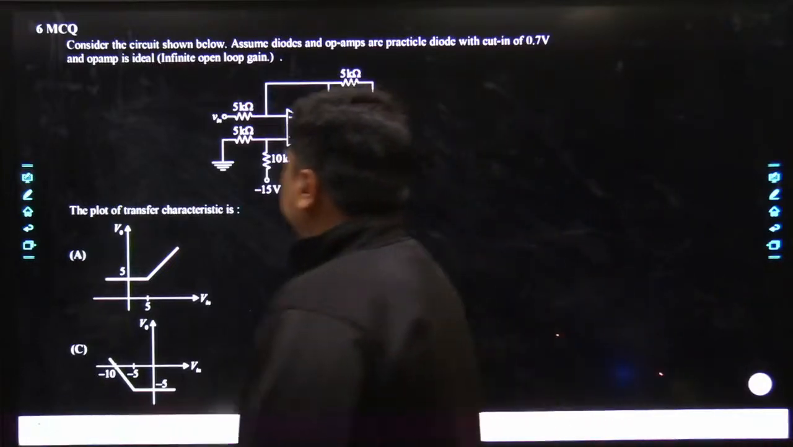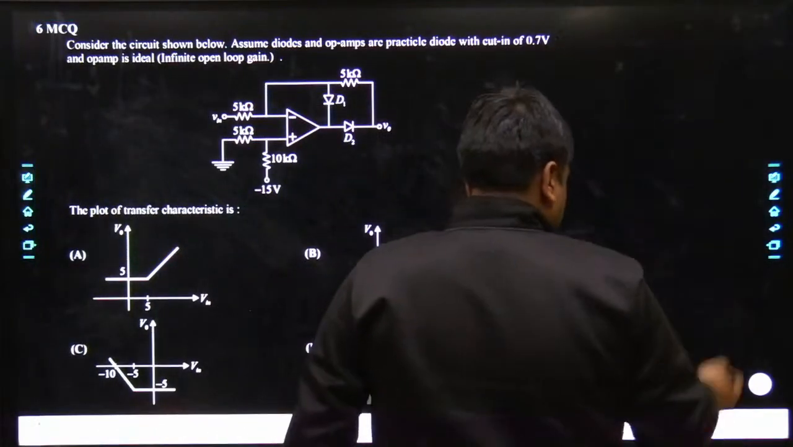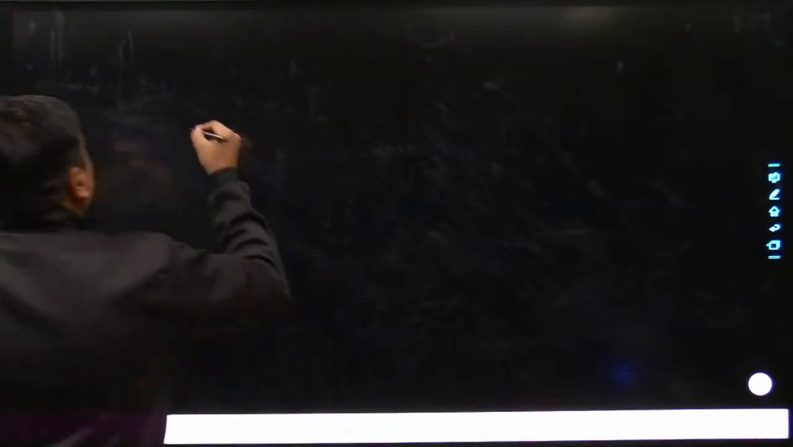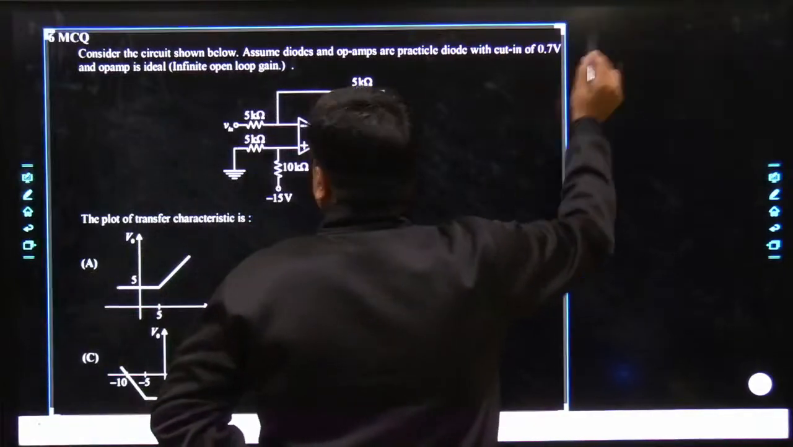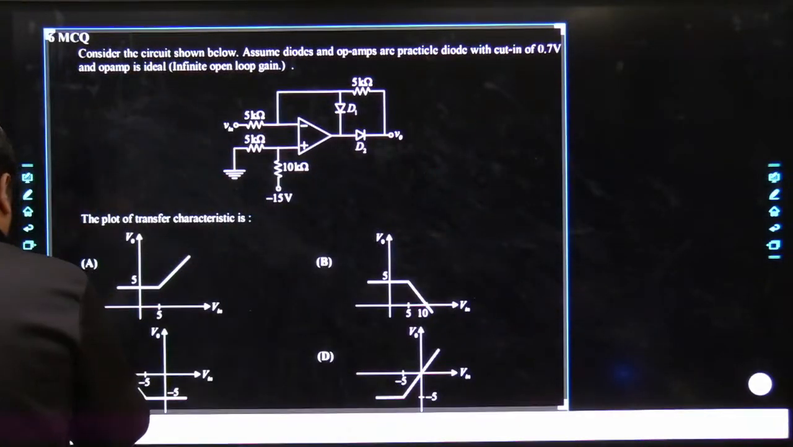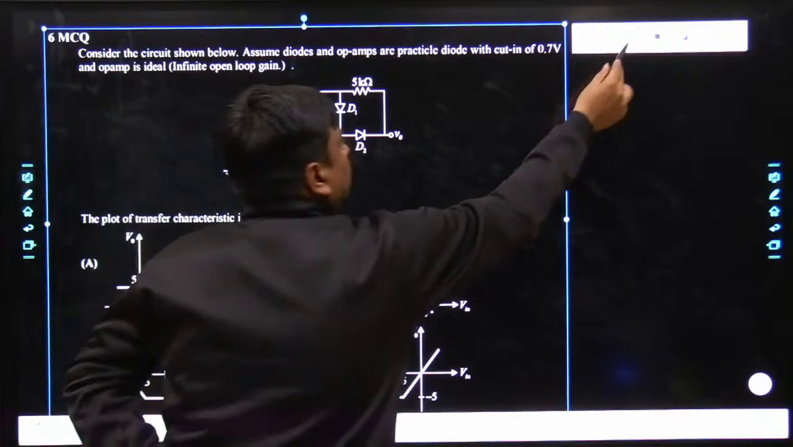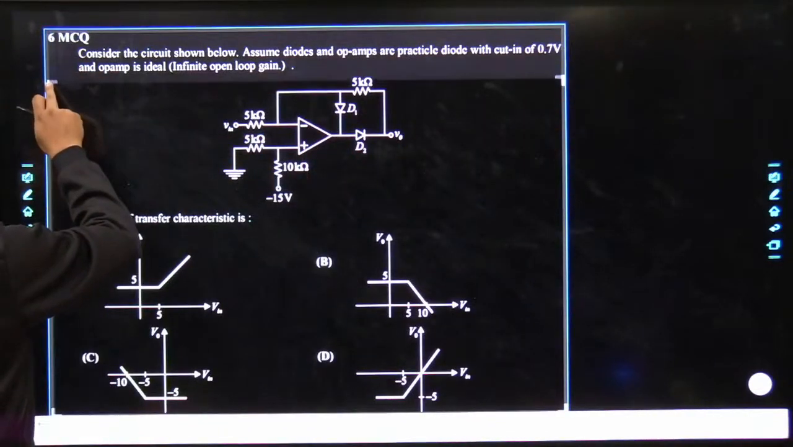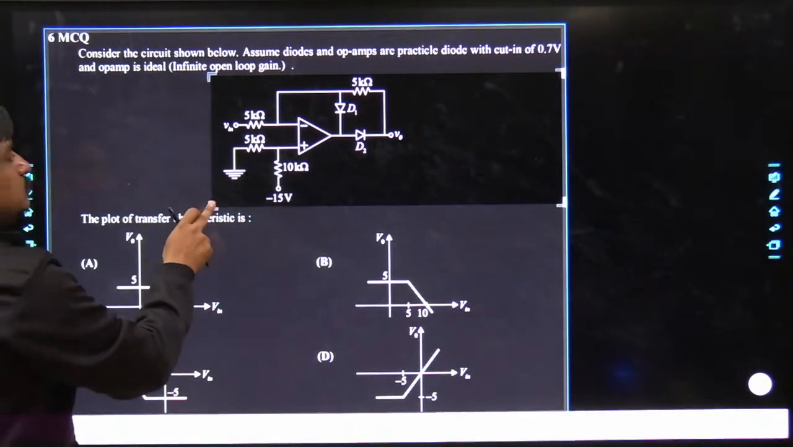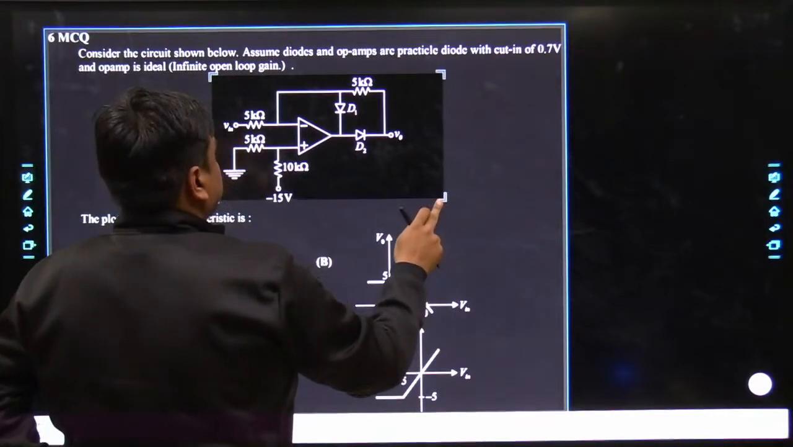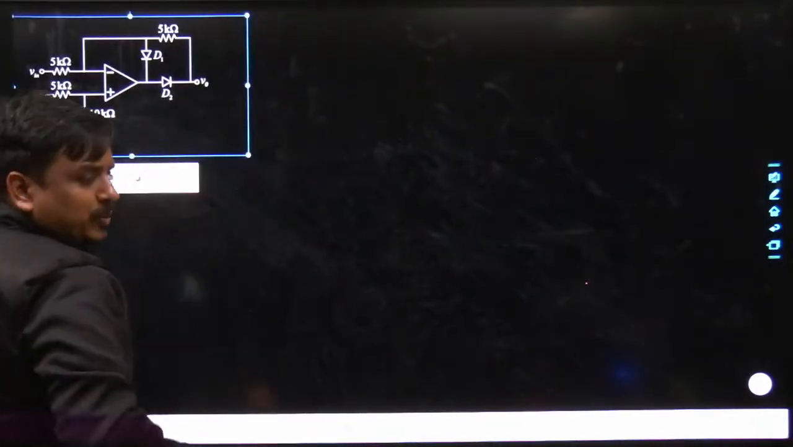See, whenever you come across this situation, I would suggest one thing. Anyways, let me copy this out first. Let me bring it to the next page. Focus over this circuit alone. So let me crop a bit. I'm just focusing over this circuit alone. And probably within 1 minute you would be able to solve this problem.